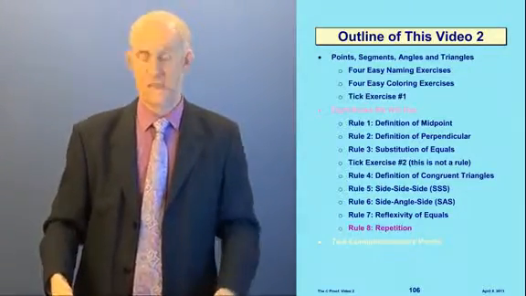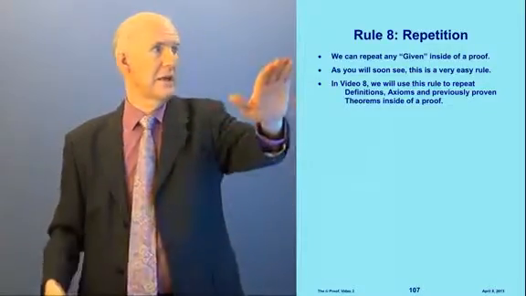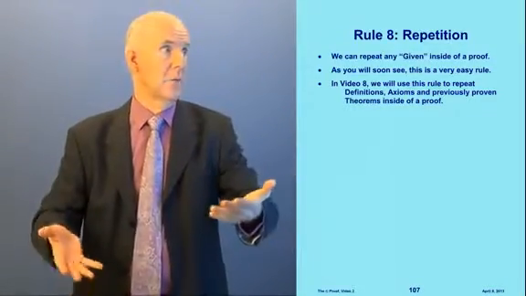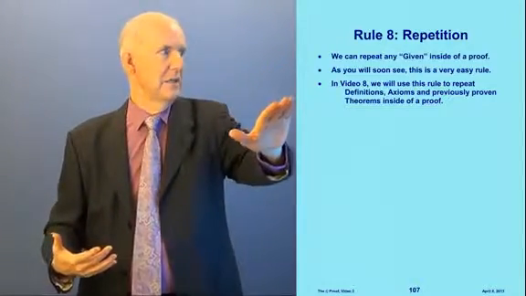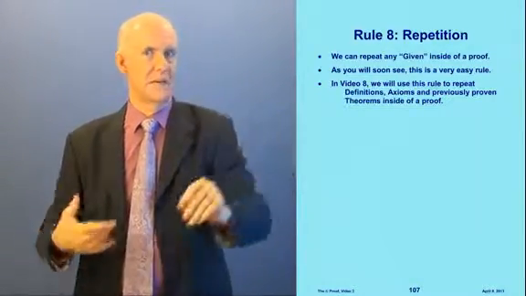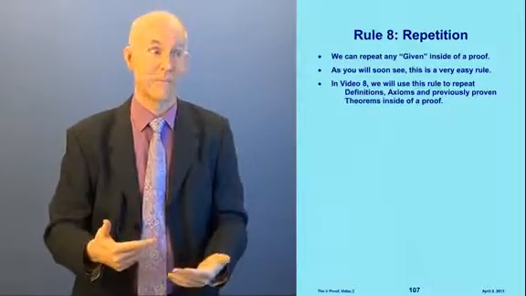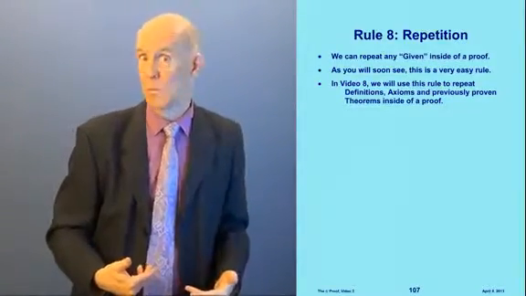Okay, now our last rule is called repetition. This is actually the easiest rule. All it says is that if we have something that's given, we can repeat it inside the proof. It's very easy. We're also going to use this to repeat definitions and axioms in previously proved theorems. When we get to video 8, we'll do that.